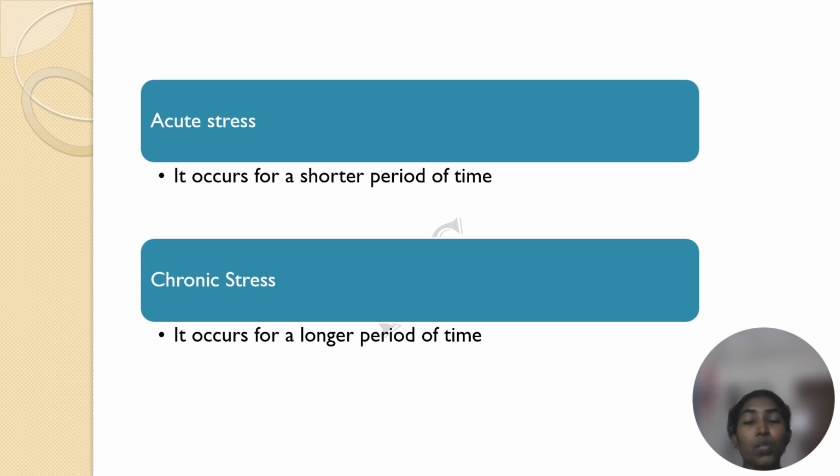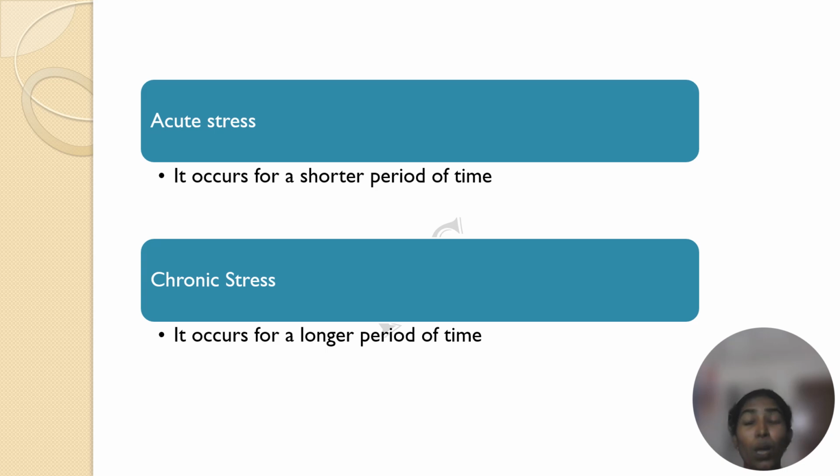If the stress is only for 10 minutes, or only for 3 hours, then it is acute stress. If I say 3 hours, you can think about your examinations. An examination is mostly 3 hours, and that particular 3 hours can be very stressful to you. That is acute stress.